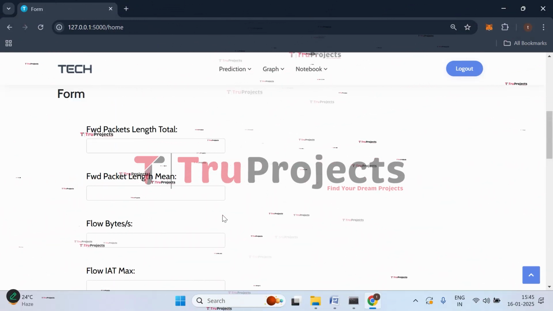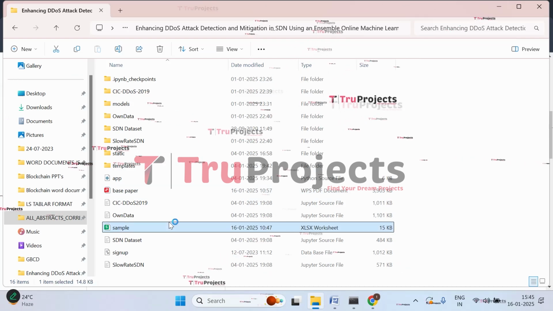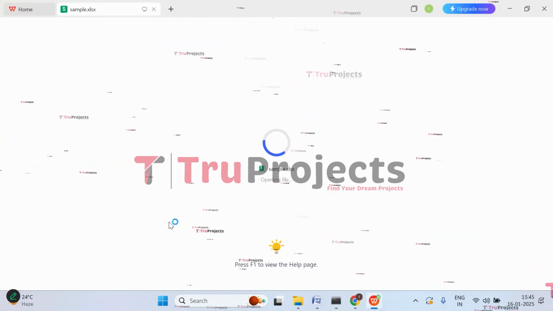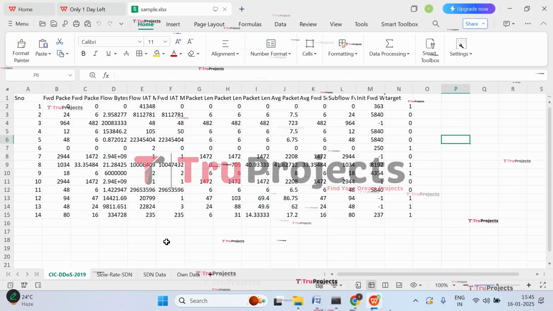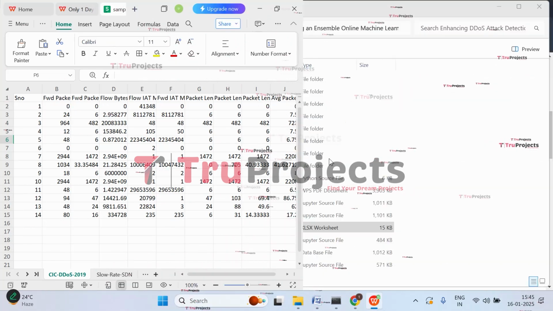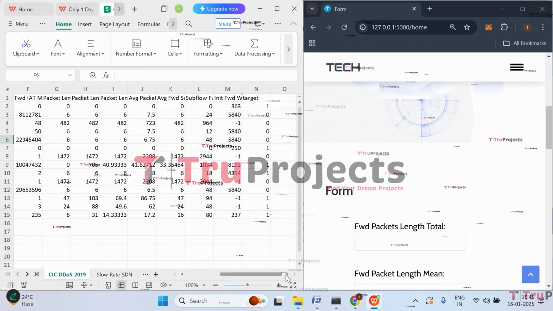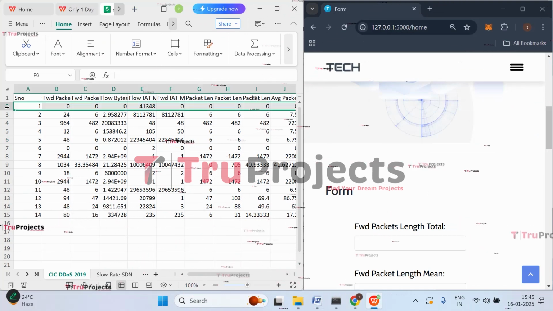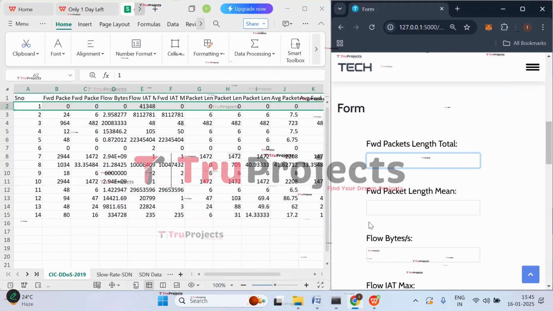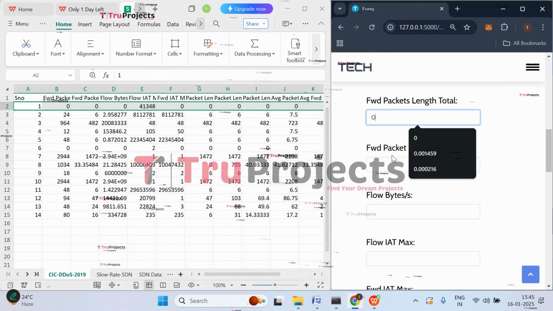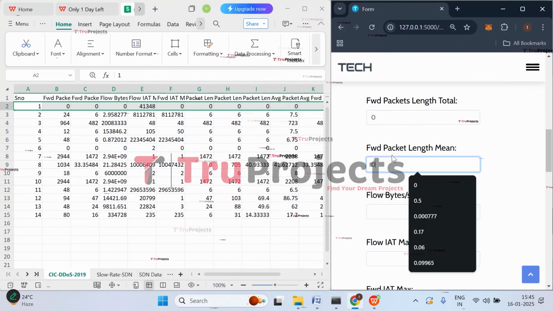Now let's enter. So open the sample file. So these are the test cases that we are supposed to give. Let's enter them. So let's enter the first case where forward packet length total is 0. Forward packet length mean is also 0.